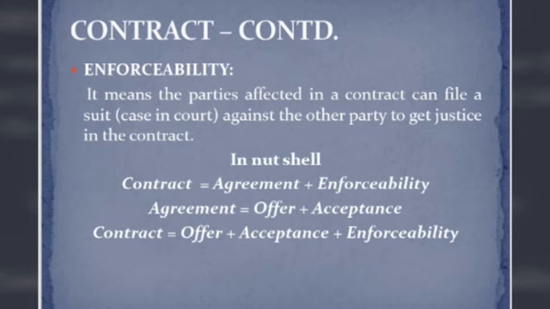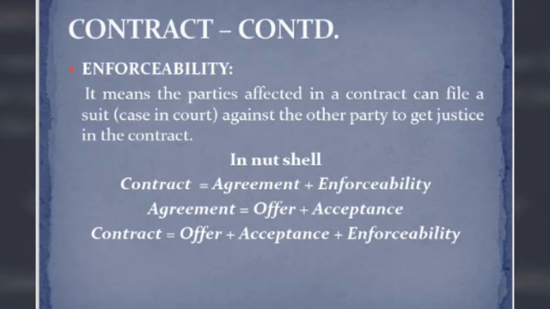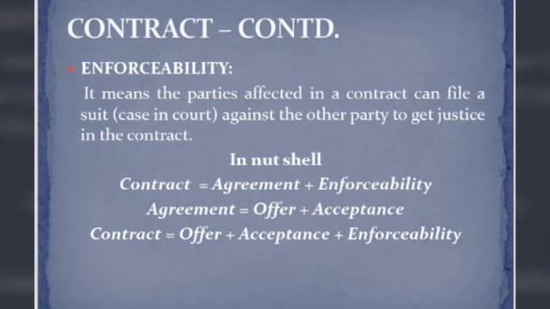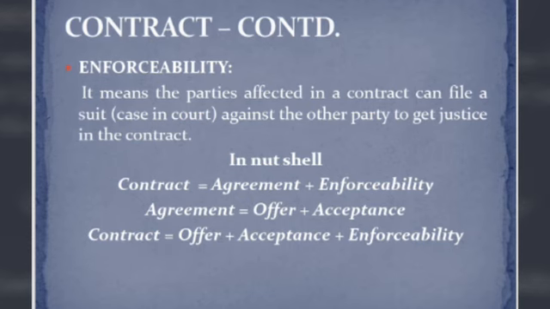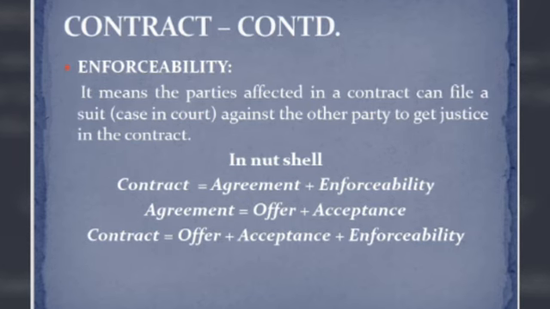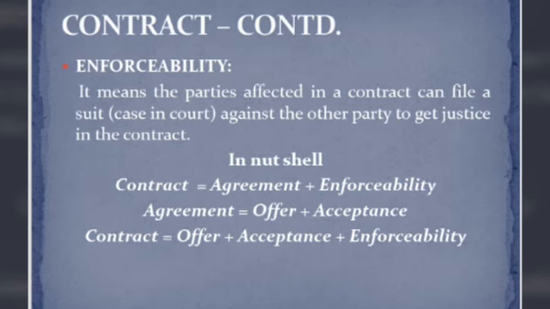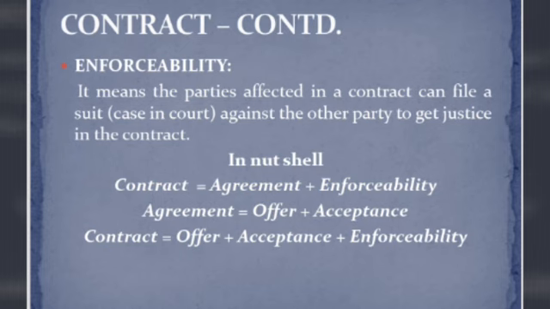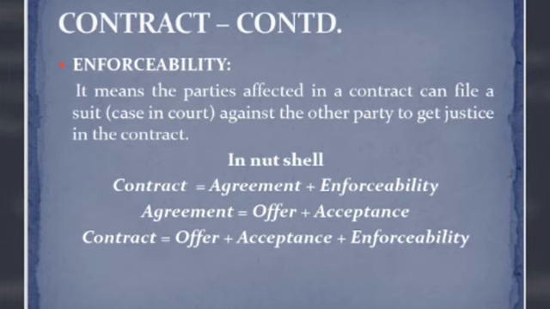So contract is agreement plus enforceability, and agreement is offer plus acceptance. Therefore, contract is offer plus acceptance plus enforceability. So it is clear that contract is an agreement enforceable by law.